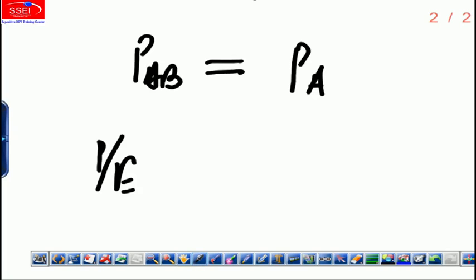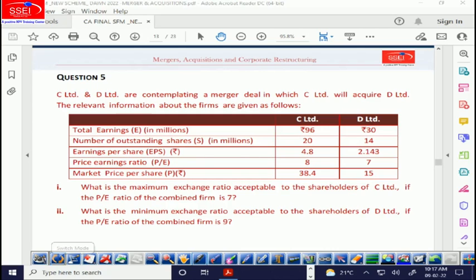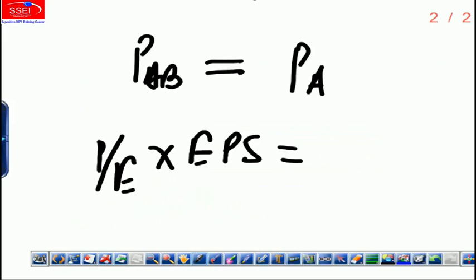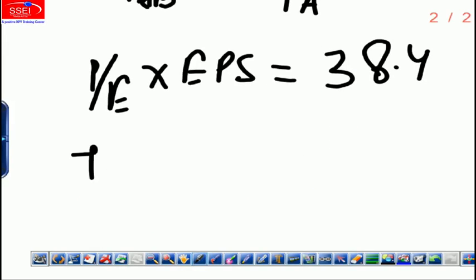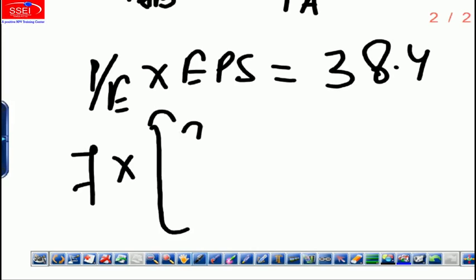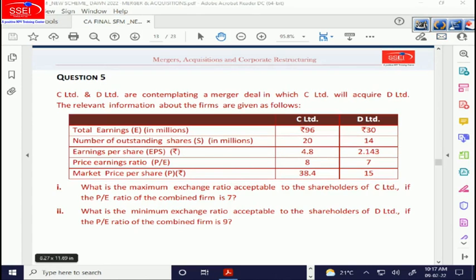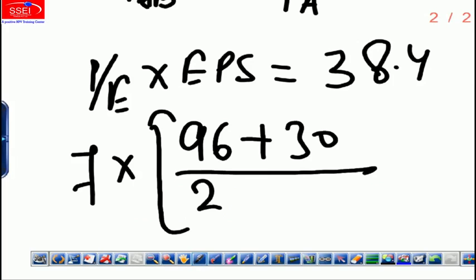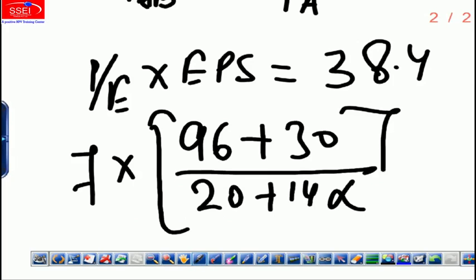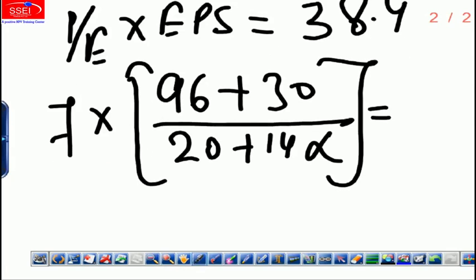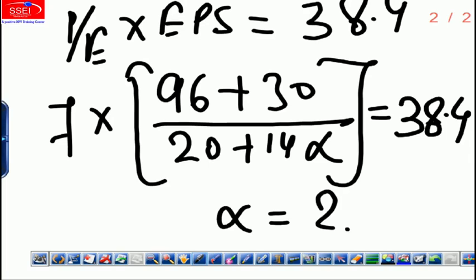PAB will be P/E ratio into EPS. And PA I think is given. What is the price of firm A? 38.4. P/E ratio is given after merger in the question, 7 times. EPS will be 96 plus 30 divided by number of shares. I think, let me check, 20 plus 14 alpha. Solve for alpha. Okay, we just have to solve for alpha.